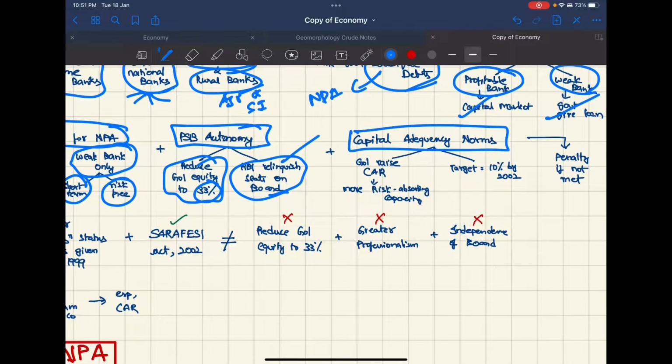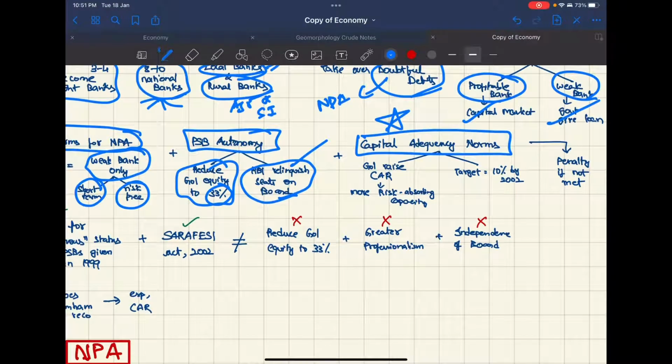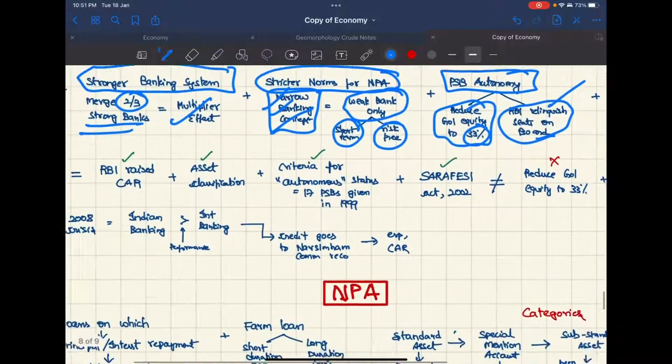Capital adequacy norms, this is the most important recommendation. Government should raise the CAR so that banks can absorb more and more risk. The target was set for 10% by 2002. There will be a penalty if this is not met.